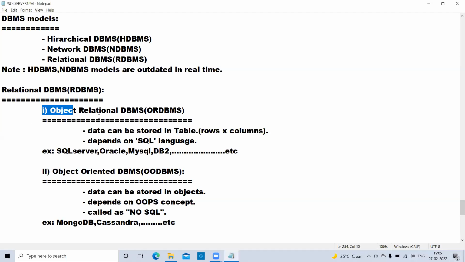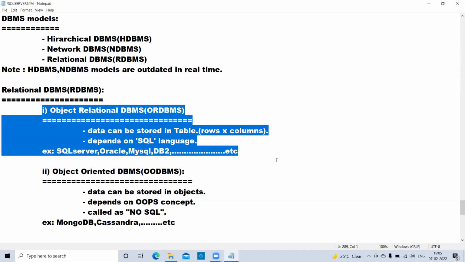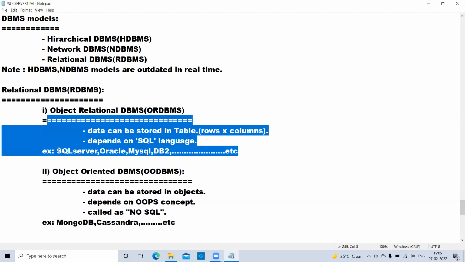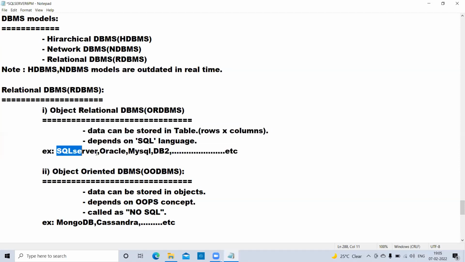Our first one is object relational databases. We will start here. The software tool we are learning is called SQL Server.